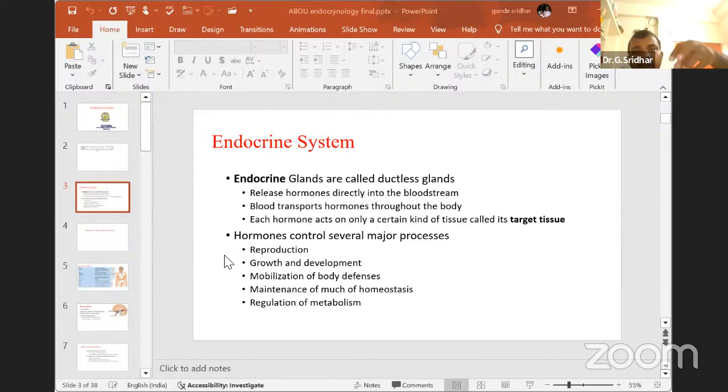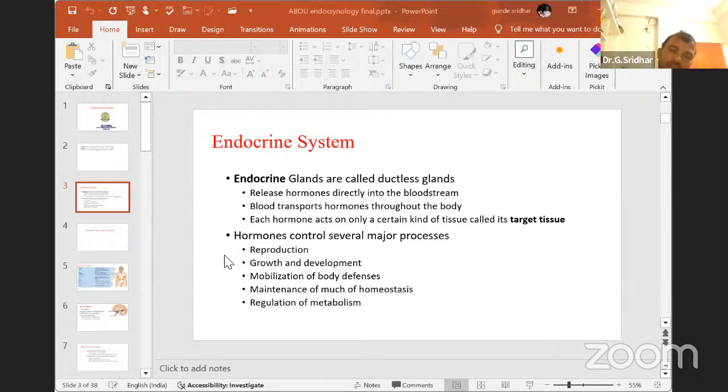When the receptor binds, adenylate cyclase will be activated. When adenylate cyclase is activated, ATP, adenosine triphosphate, is converted to cyclic AMP, adenosine monophosphate. This will release more calcium ions into the cell. Then the cell is activated, and it will release different types of hormones or give different responses. This is called the mechanism of hormone action.